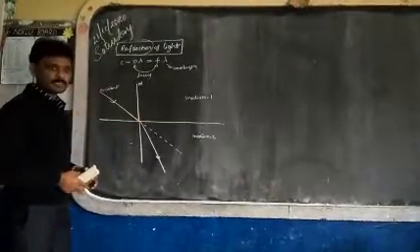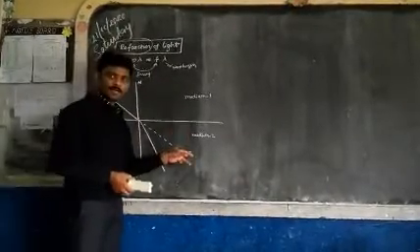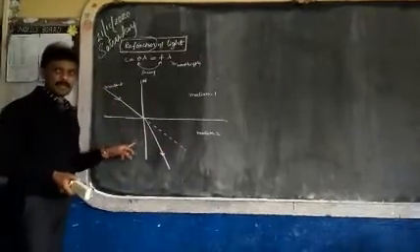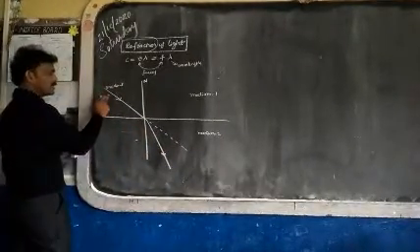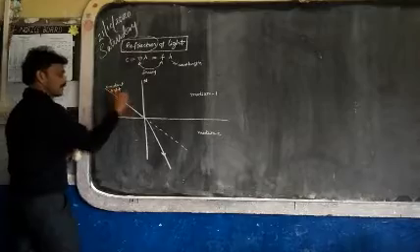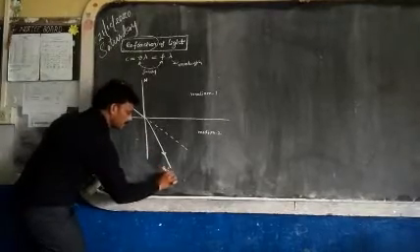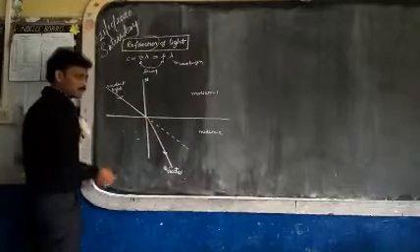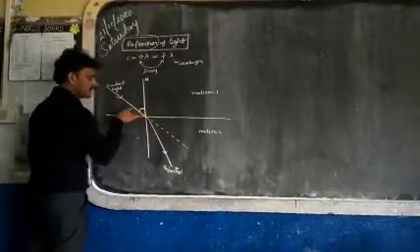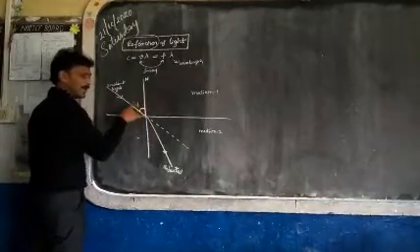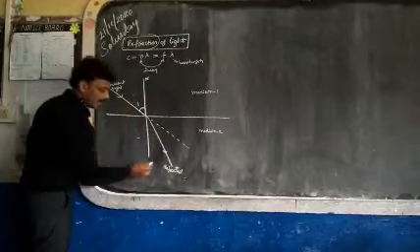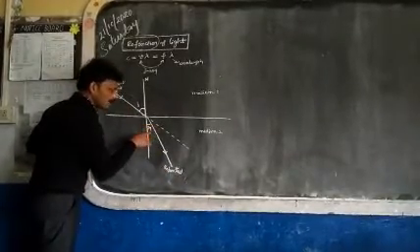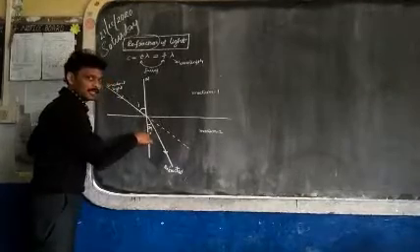What is the reason for refraction? I told you, medium is different, automatically speed of light also different. That is why light undergoes bending. This is called incident light ray and this is called refracted light ray and this is the normal. We know very well in the previous topic also, angle between the normal and incident light is called angle of incidence. Angle between the normal and the refracted light is called angle of refraction.